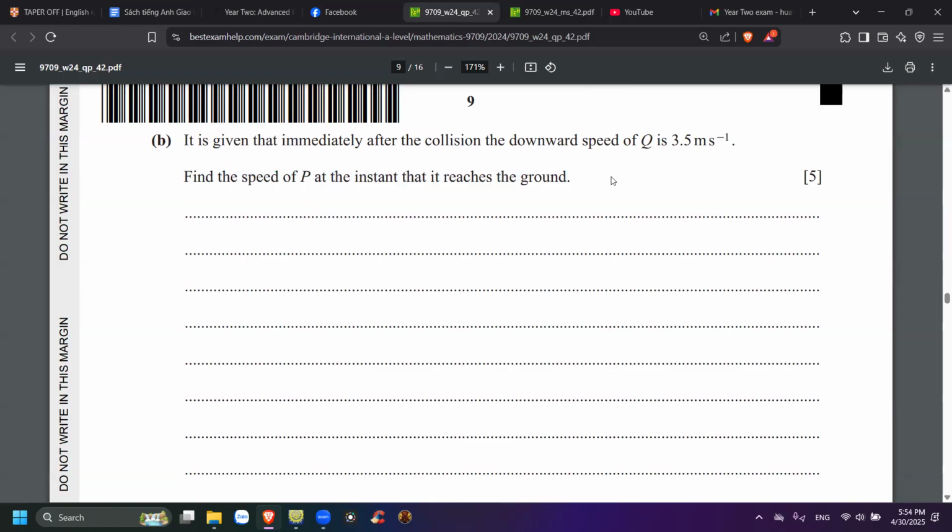But the problem is, I think you don't know the distance from when it collides until it reaches the ground. You don't know that. Yeah, we know. We put the T into the P equation. Okay, yeah, it's possible. So it's 5 marks, I think, not easy to get. Okay, let's just try it and then we'll see.